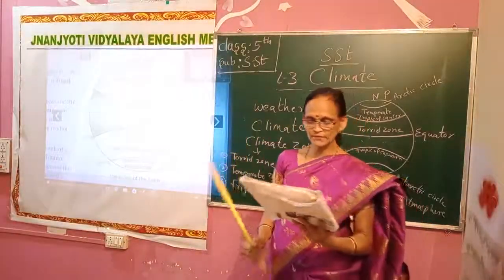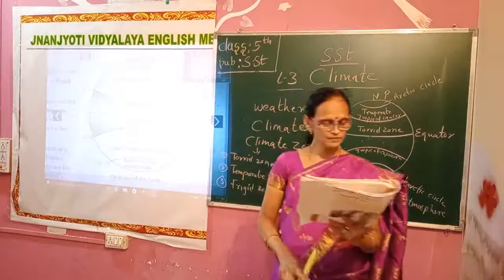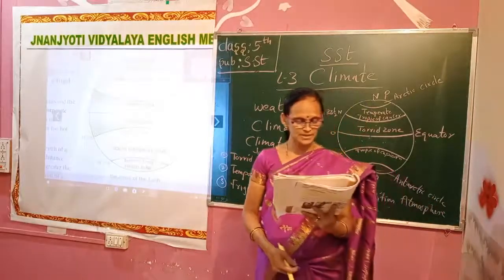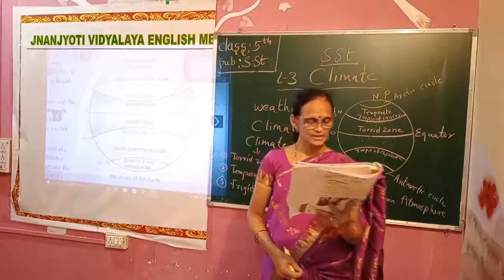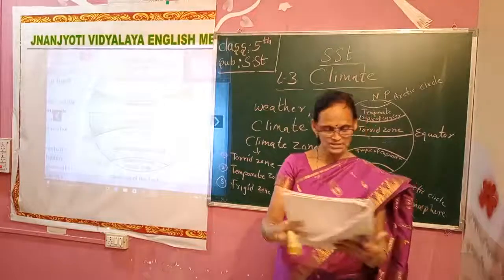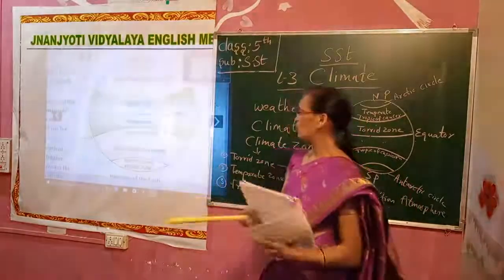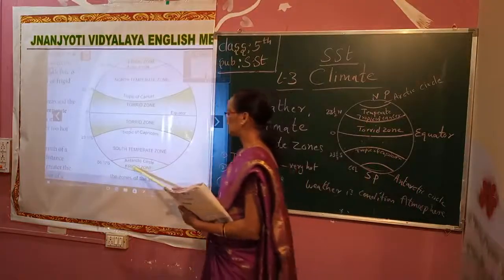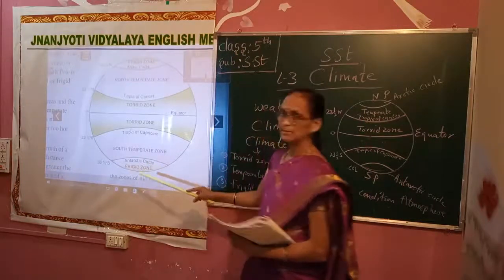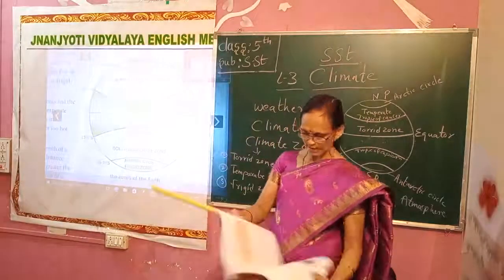So the further we are from the equator, the colder the climate becomes. Towards the poles, sunlight strikes the earth at a slant. In the northern hemisphere, these areas are known as the tundras, and they have a polar type of climate.